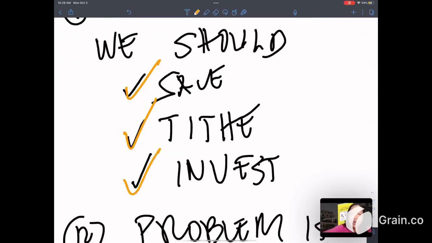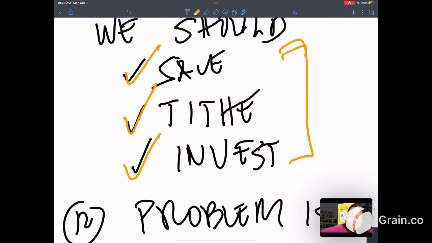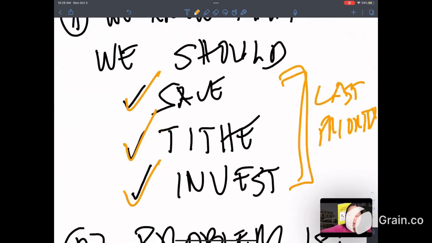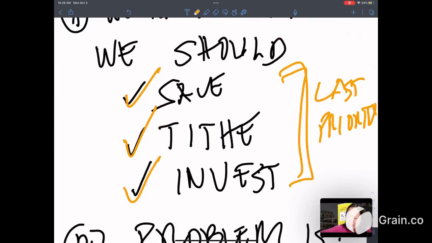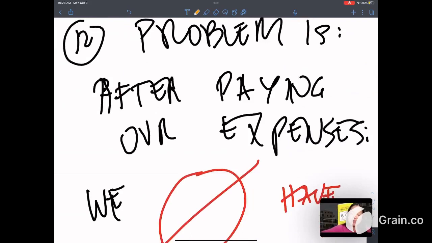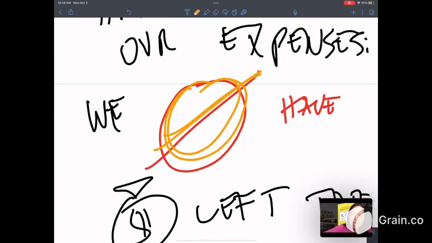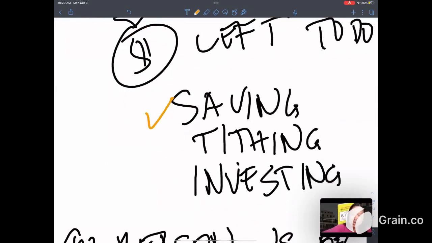Lesson number 11, we know that we should save, we know that we should tithe, and we know we should invest. But we make this into our last priority. And that's why a lot of us are broke. And that's why a lot of us are in budget deficit. Lesson number 12. The problem is, after paying our expenses, we do not have any money left to save, to tithe, and to invest. Why? Because we make it into our last priority.